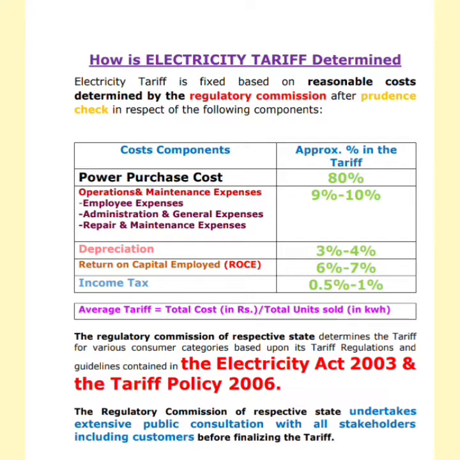The figures mentioned in the table above are basically approximate figures that may vary from state to state, and I am repeating, may vary from state to state, depending on their requirement and the condition of that state, but this is a general figure for understanding purposes only.